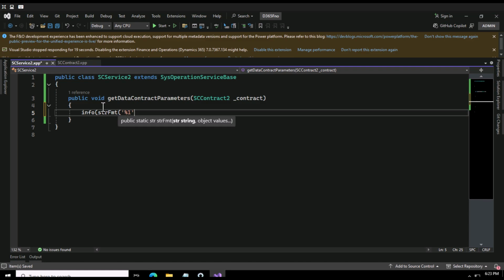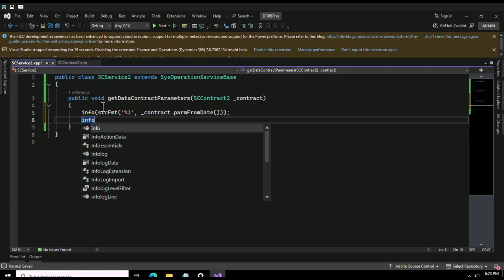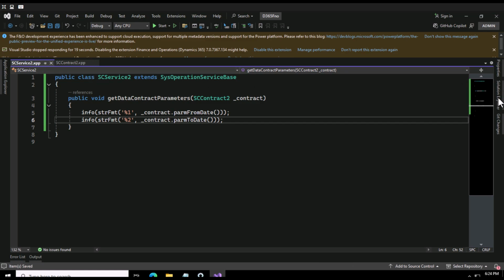I can say info, and I will say strfmt, and here I will display the dates. So I can say contract dot param from date, and I will close this function and I will use this function. Then I've displayed my from date here, then I will display my to date. And here I will say contract dot param to date. And that's it. So we are done. Our data contract and our service class is ready.